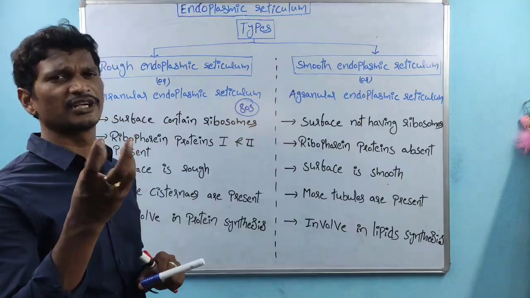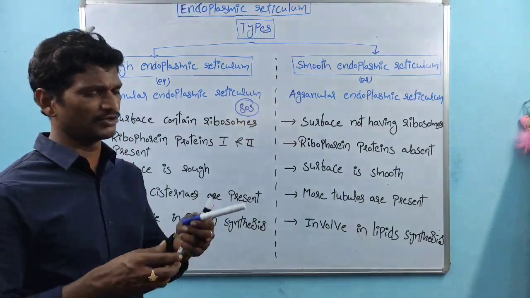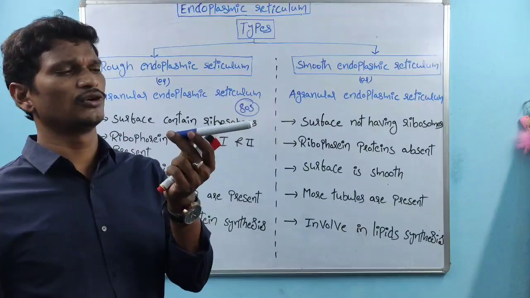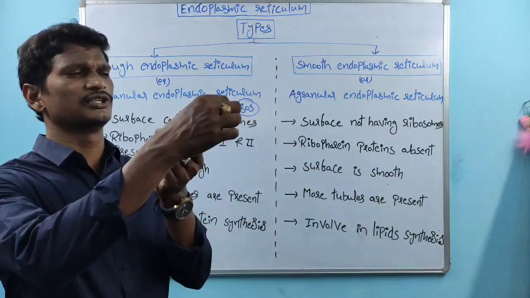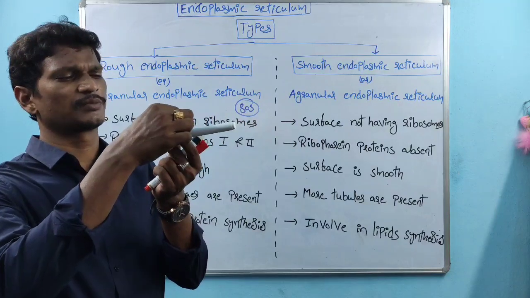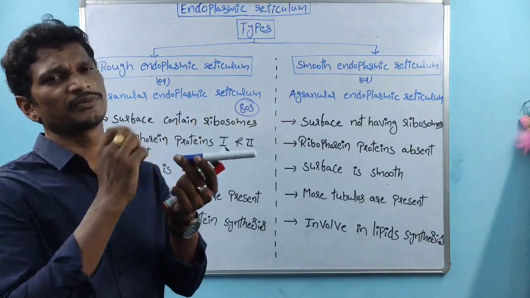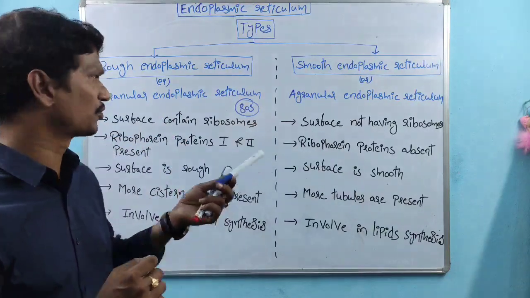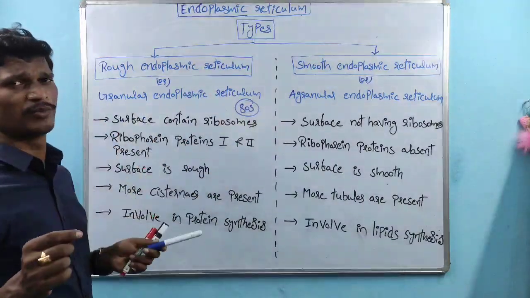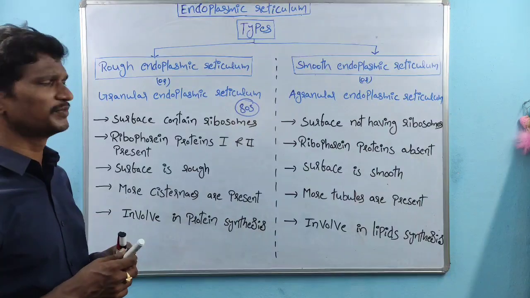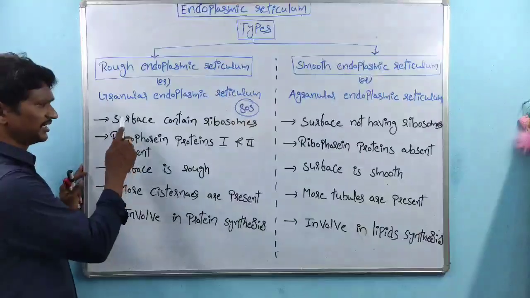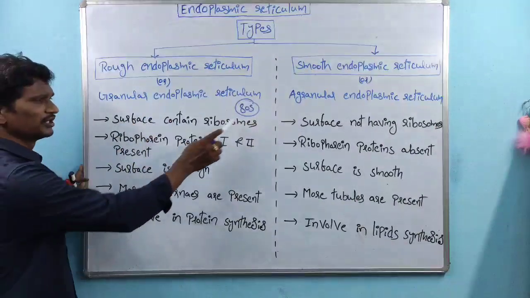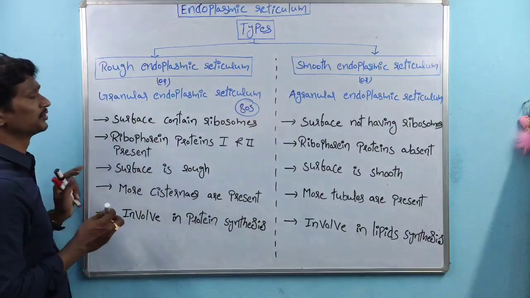Because ribosomes are granule-like structures. Upon the surface, granule-like structures, meaning ribosomes, are present. So because of the presence of ribosomes, the rough endoplasmic reticulum is called granular endoplasmic reticulum, and its surface contains 80S ribosomes.